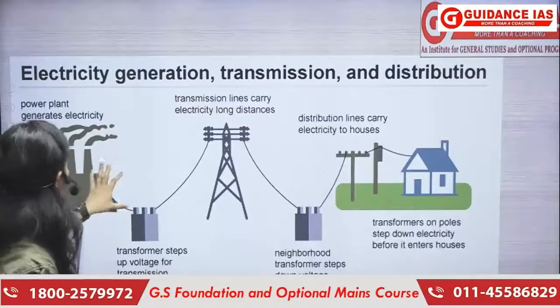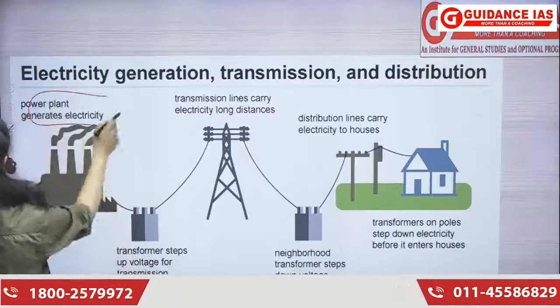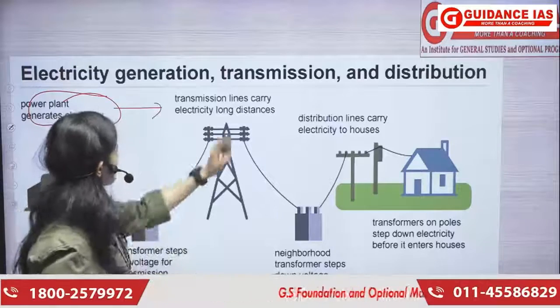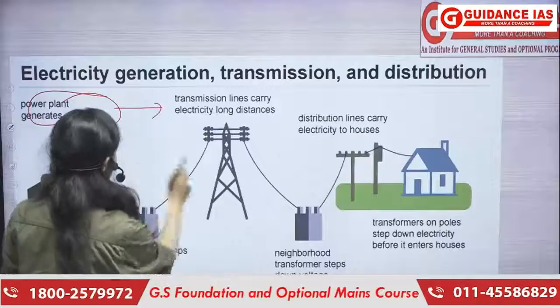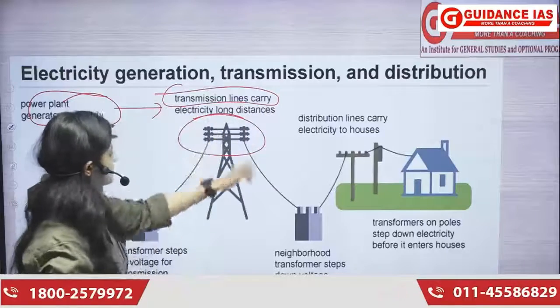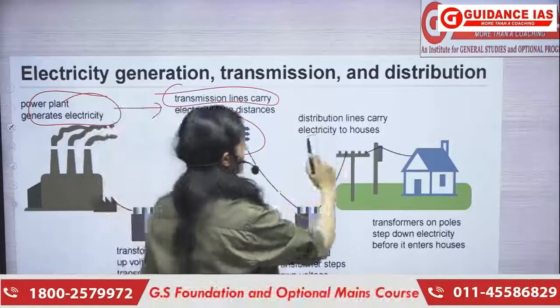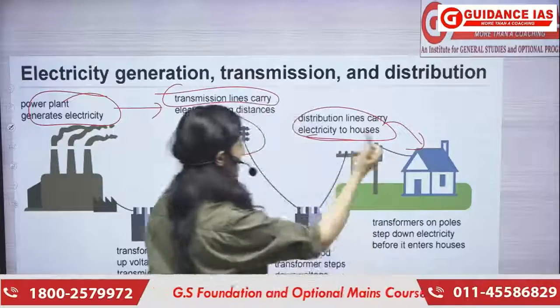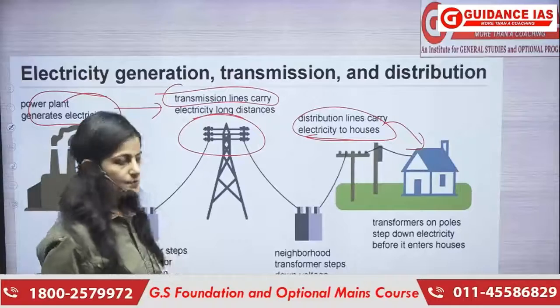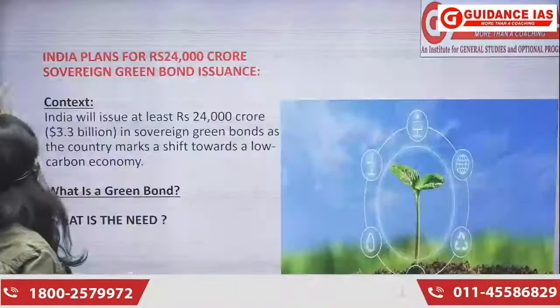This is the diagram wherein this is the power plant which generates the electricity. It transmits the electricity to this, and then the transmission lines carry the electricity over distances, and finally it reaches the houses through the other distribution lines. Okay, so this is the entire process, just to let you know.